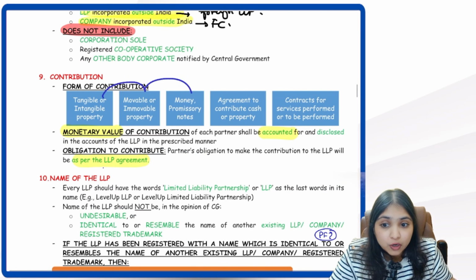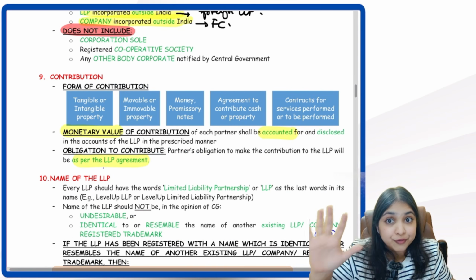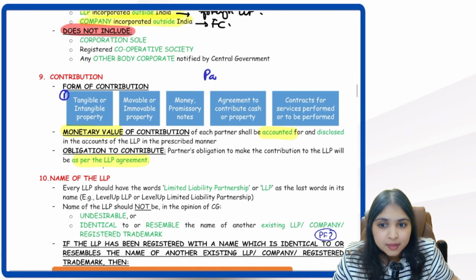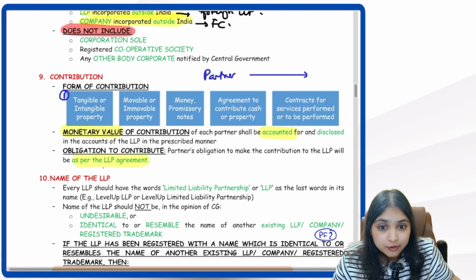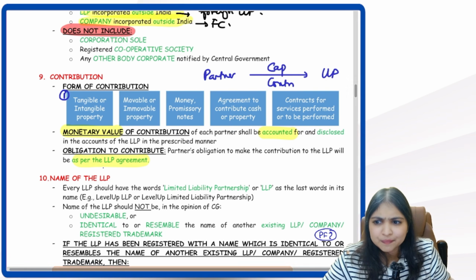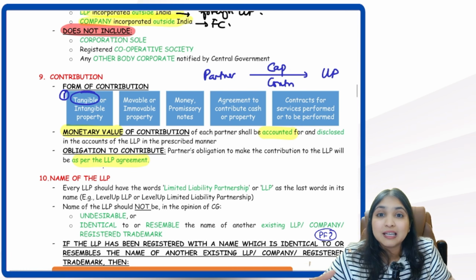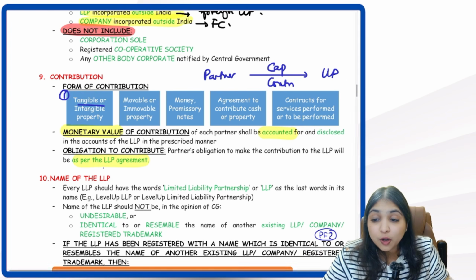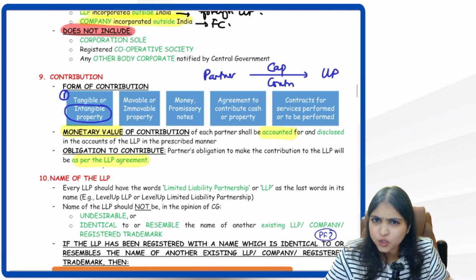It can be in 5 forms. It can either be tangible or it can be intangible. See, the partner is going to give his capital contribution to the LLP, right? That capital contribution can be in 5 forms. It can be tangible, it can be intangible. It can be tangible, for example, plant and machinery, or a piece of land, or it can be cash, it can be money, or it can also be intangible like patents or trademarks.